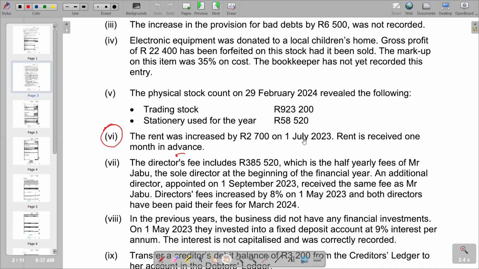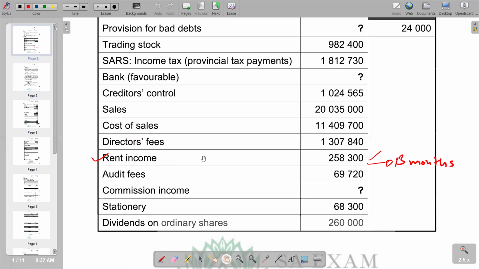So to find it, remember, we are only told that the rent was increased by 2,700 on 1 July 2023, and we are not told the monthly rate so that we can be able to remove the one for March 2024. So to find it, since we are given the total rent that was received of 258,300.